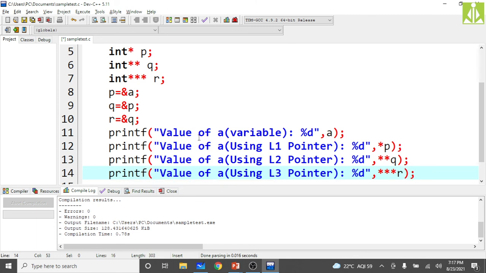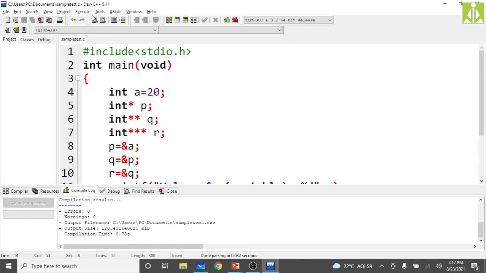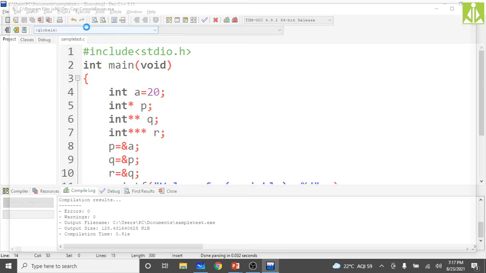Like this you will get the value from A using different mediums. Okay, using first level pointer, second level pointer, third level pointer, and using the variable also. So in all the cases you will get the value 20 only as an output. Just see, compile, it is successful, and run.